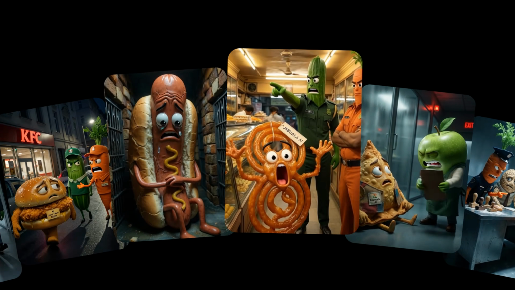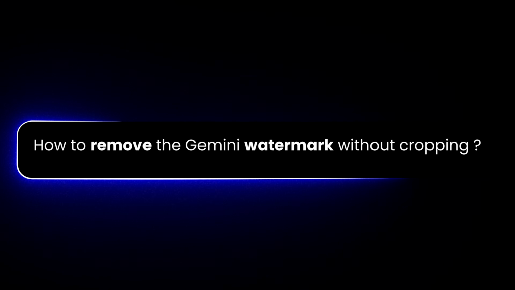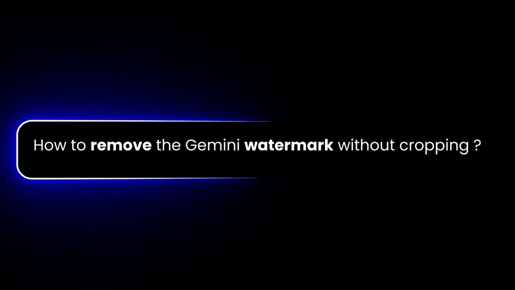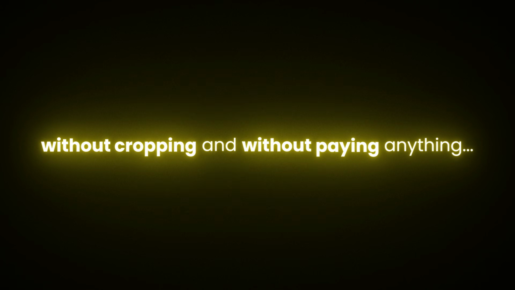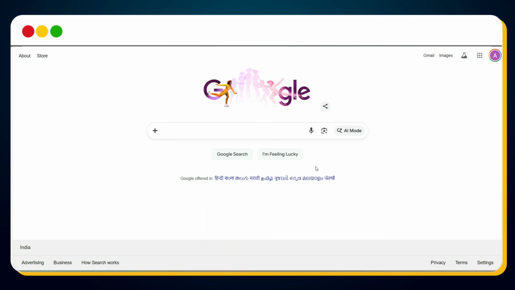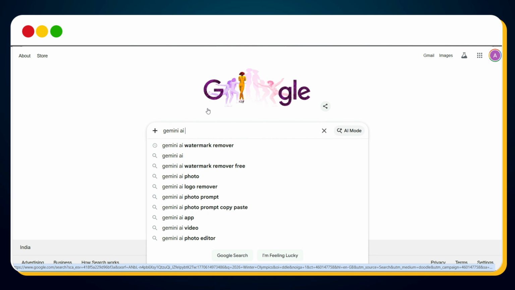Now, before I convert these scenes into viral AI video clips, I know many of you have been continuously asking one important question. How do we remove the Gemini watermark without cropping the video? Don't worry, I've got you covered. Now let's quickly remove the Gemini watermark without cropping and without paying anything. Simply open google.com and search for Gemini AI watermark remover.